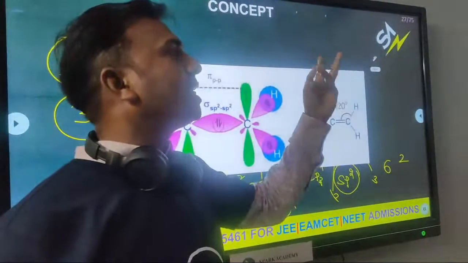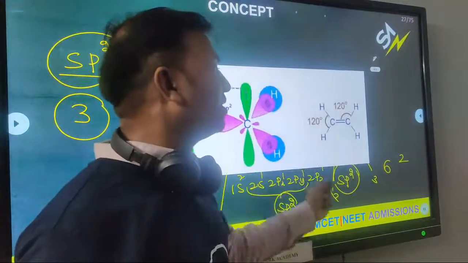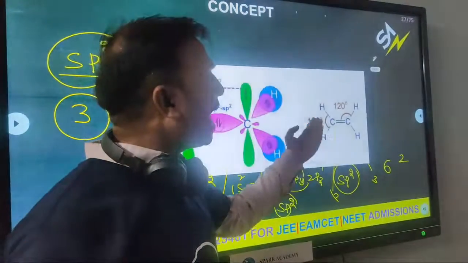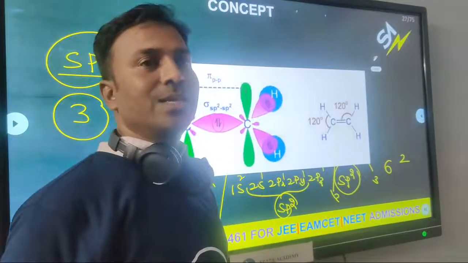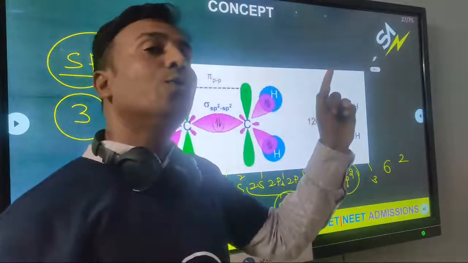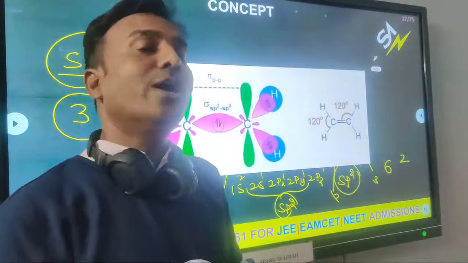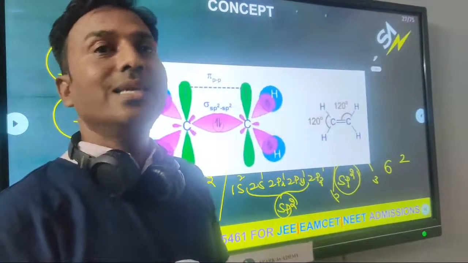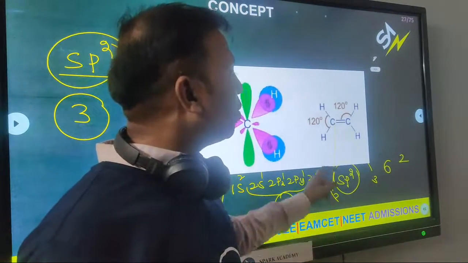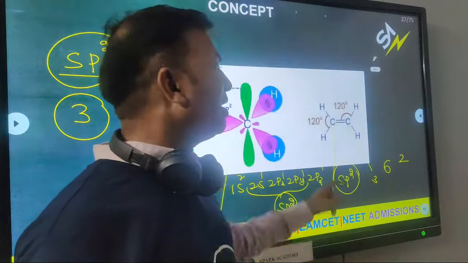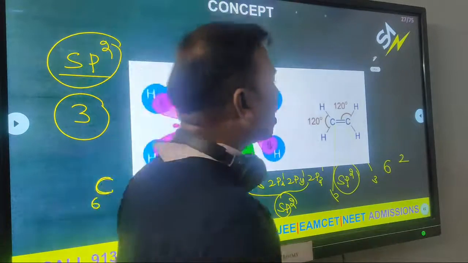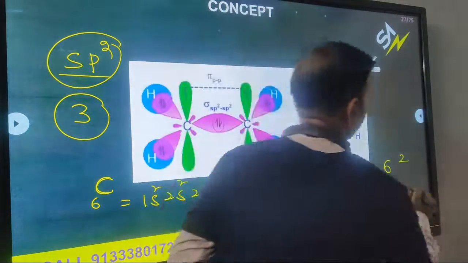So 3, 1 is used, how many remain? 2. Two of the sp2 hybrid orbitals of this carbon overlap with the 2 hydrogens. The result is again a sigma bond. So are these hydrogen orbitals hybrid or unhybrid orbitals? They are unhybrid orbitals. This carbon has 2 unhybrid orbitals of hydrogen, and the other carbon also has 2 unhybrid orbitals of hydrogen. Total how many now? 4, yes.